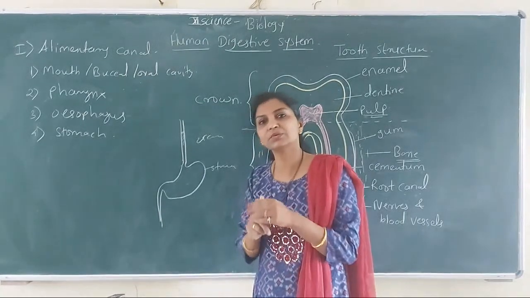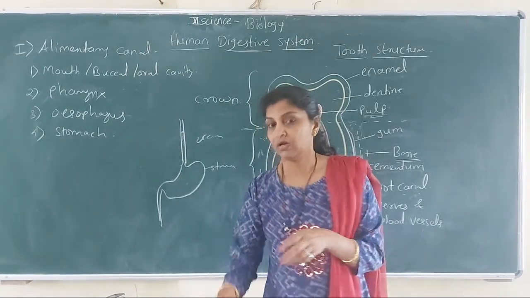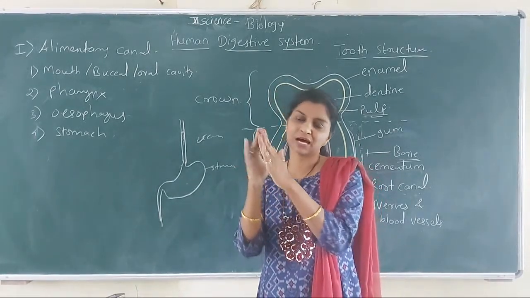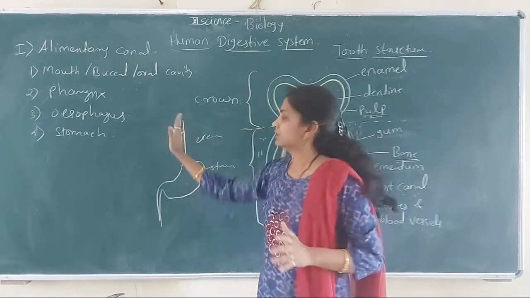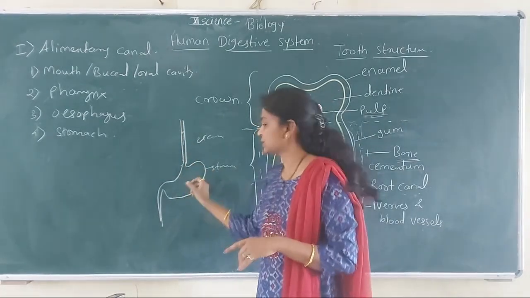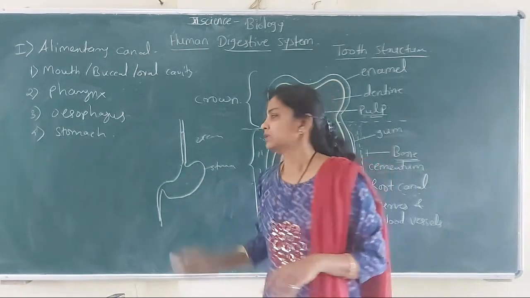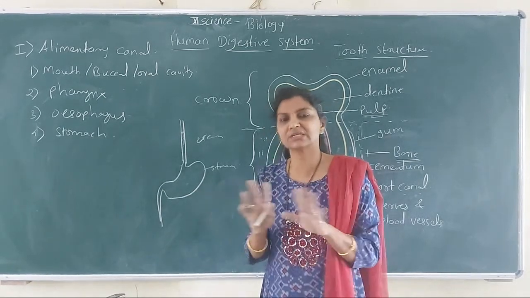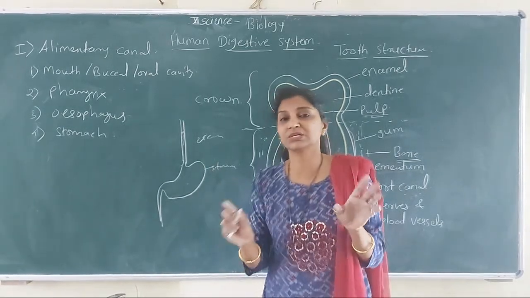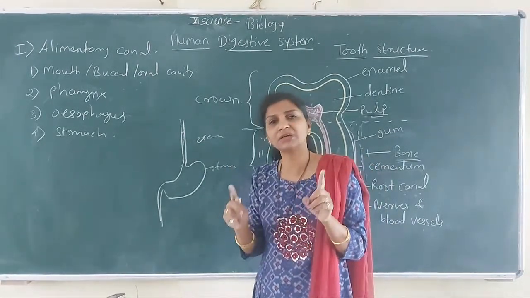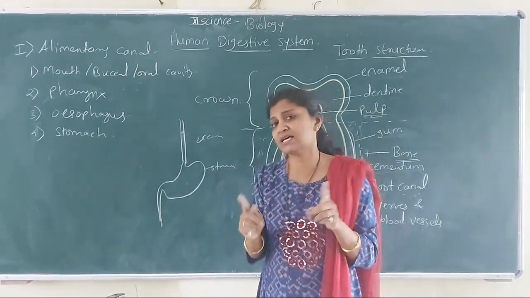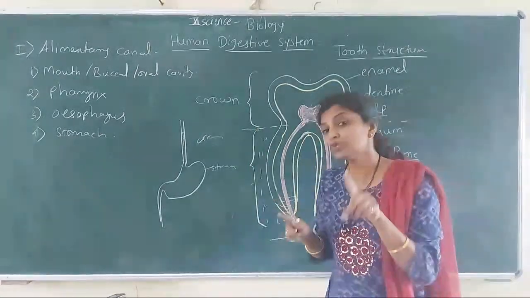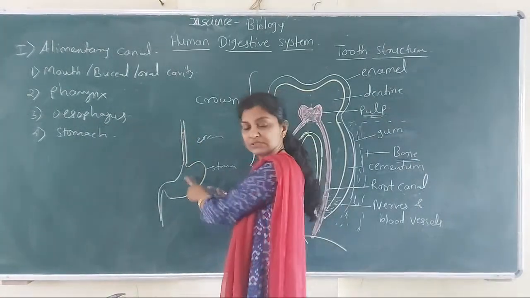This muscular movement of the esophagus is called peristaltic movement. These peristaltic movements are wavy movements due to which the food is pushed forward into the stomach. Movement is the function of muscles. Apart from muscles, no other cells or tissues in our body can move. Wherever parts can move, there will be muscles present, due to which the food is pushed forward into the stomach.